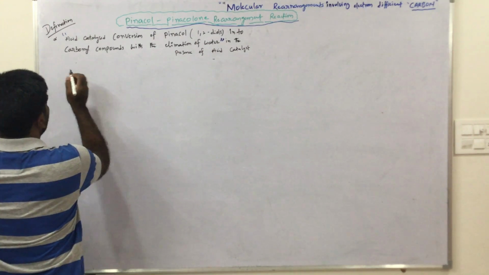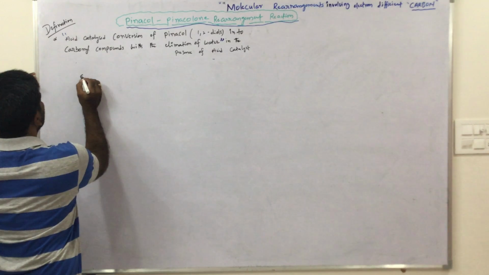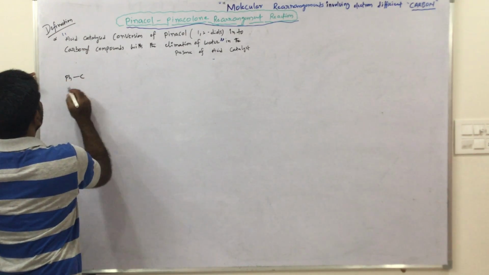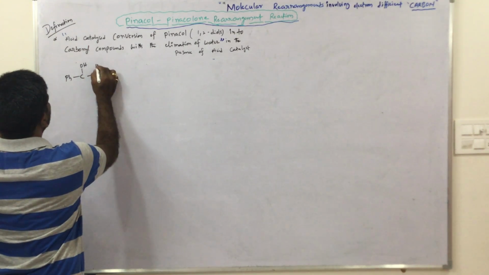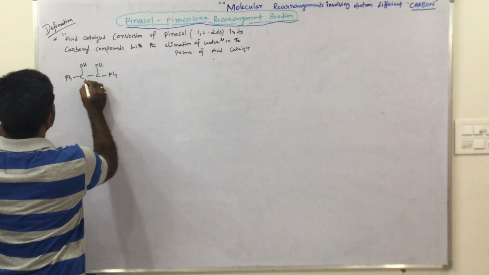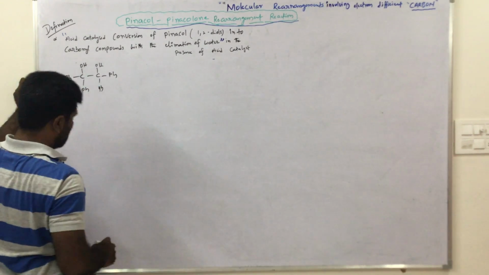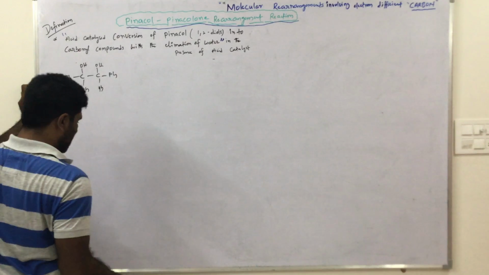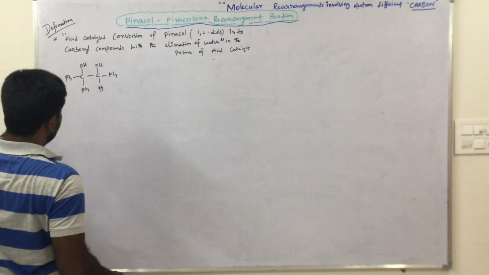Earlier we discussed the carbon having only methyl groups. Now only phenyl groups: C-OH, C-OH, with Ph and Ph here.